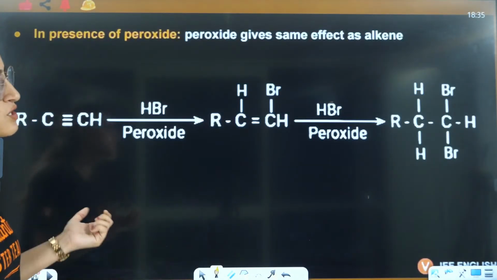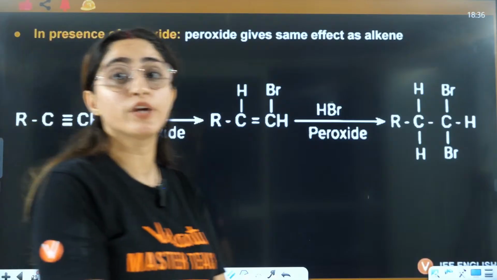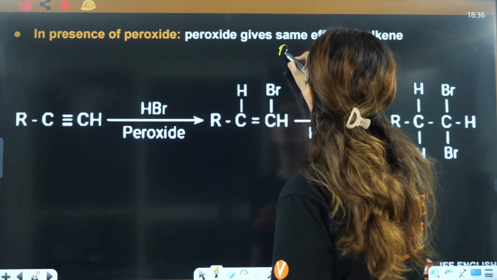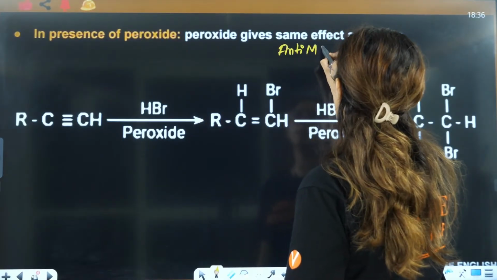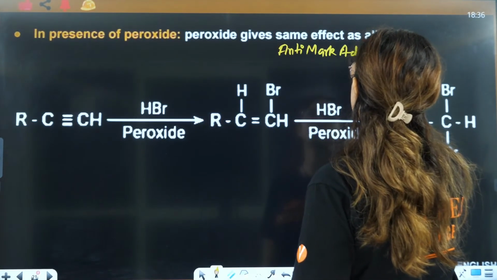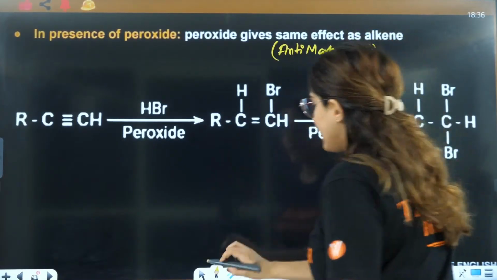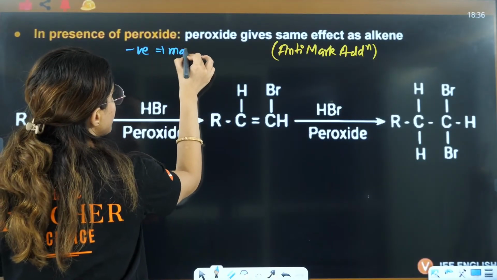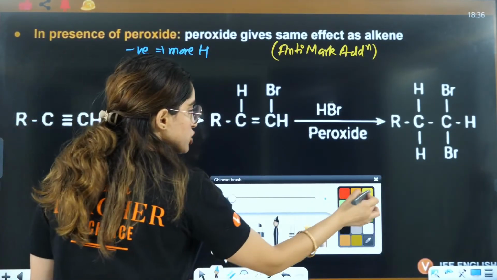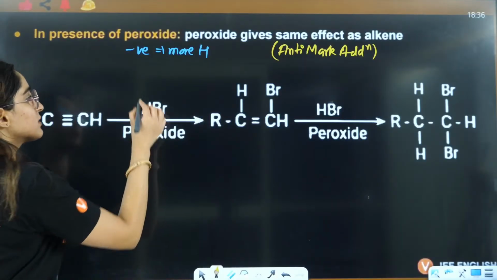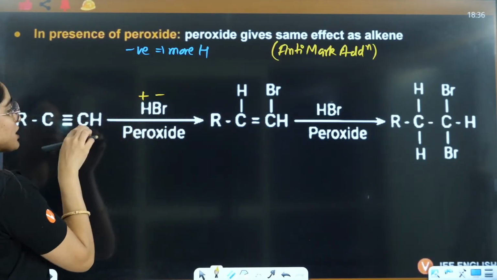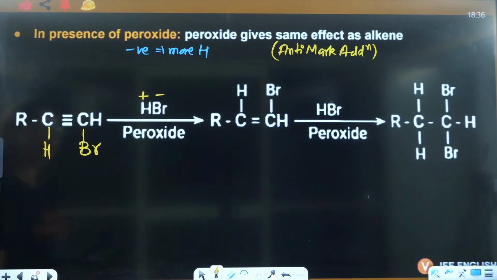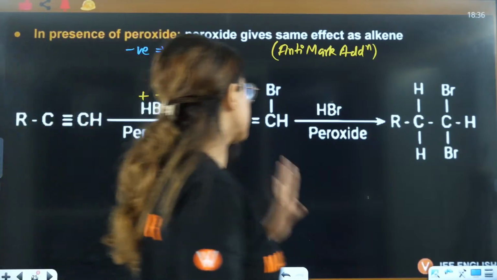Next, in the presence of peroxide, what we used to do? In peroxide we used to apply anti-Markovnikov addition. That means in this case the negative part will be attached to the carbon with more hydrogens. So here, this is positive, this is negative, the negative part will be attached to this carbon here, and hydrogen will be attached here, and hence you will have the formation of this alkene.